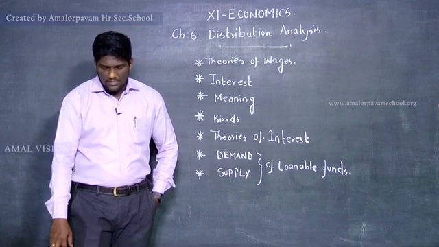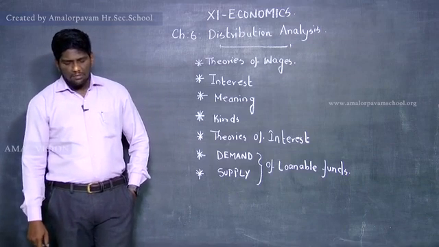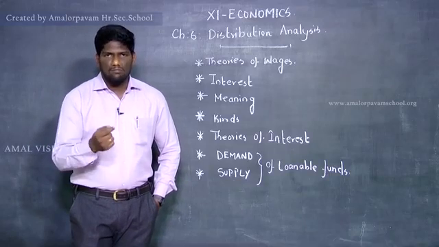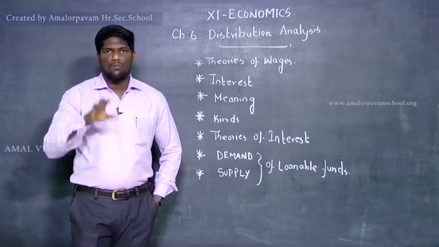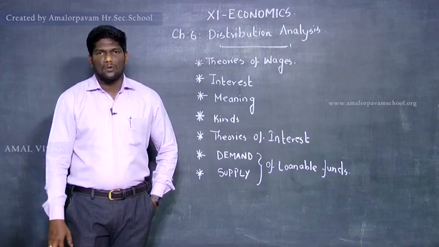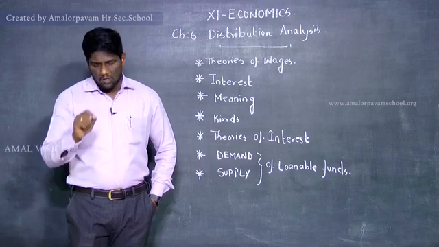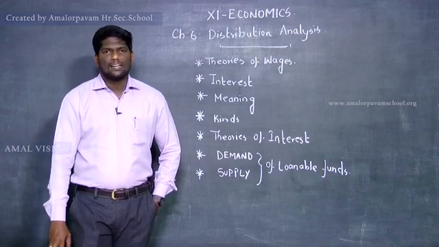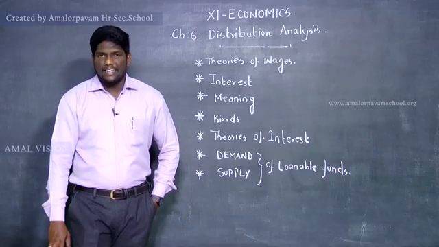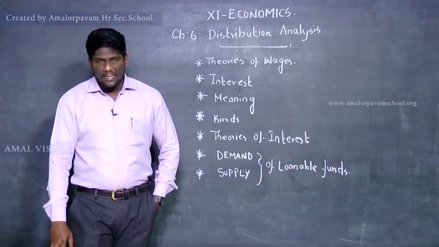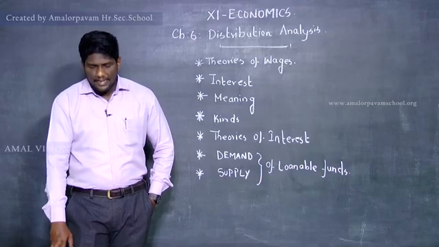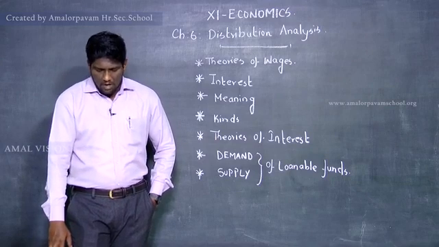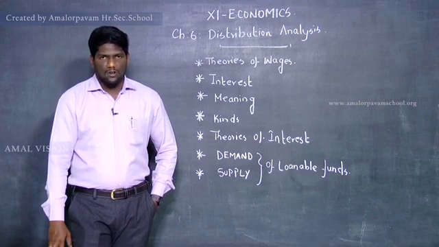So what is called gross interest? It is the total interest amount received by the creditor from the debtor. If I am receiving money from you, for the whole amount you will be charging interest. That is called gross. So what are all the things in the gross? They are net interest, reward for inconvenience, insurance against risk of non-repayment, and payment for service of debt management. These are all the gross interest.